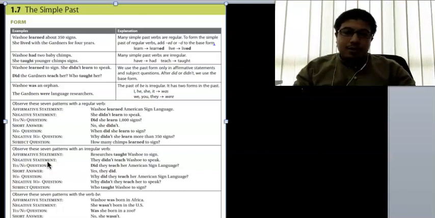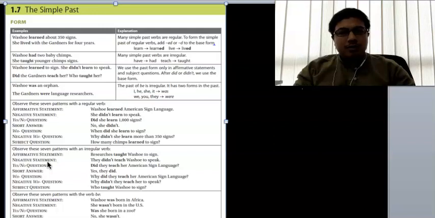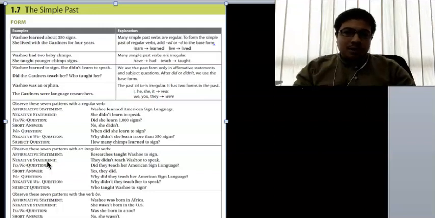So we use simple past tense to talk about what happened in the past one time. For example, when we say my grandfather passed away or died in 1995. So something that happened one time in the past, no longer happening in the present, we use simple past tense.